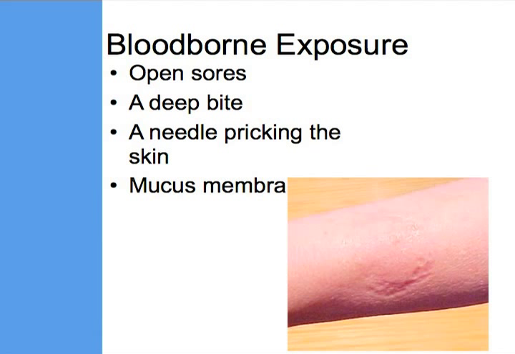Exposure to blood can occur through an open sore. The skin is a barrier, but if there is a cut on the hand, blood can get into the sore. Another possibility is a bite that breaks the skin. Hepatitis B could be transmitted. A needle stick and a splash of blood to the eyes, nose, or mouth are also potential risks.